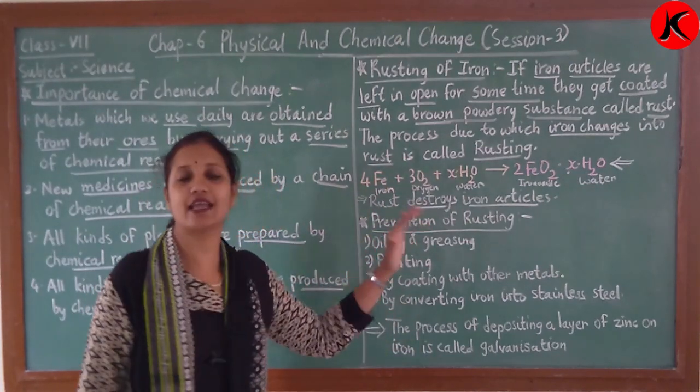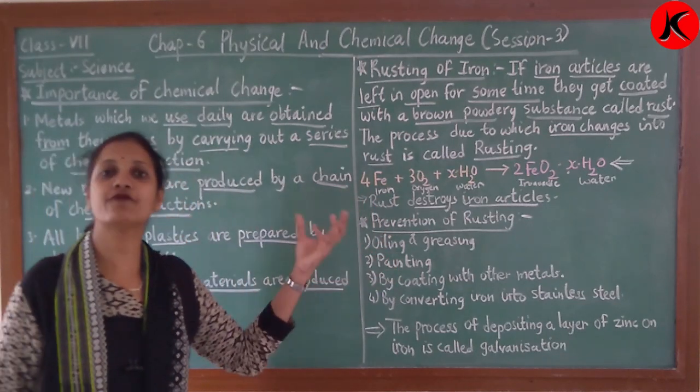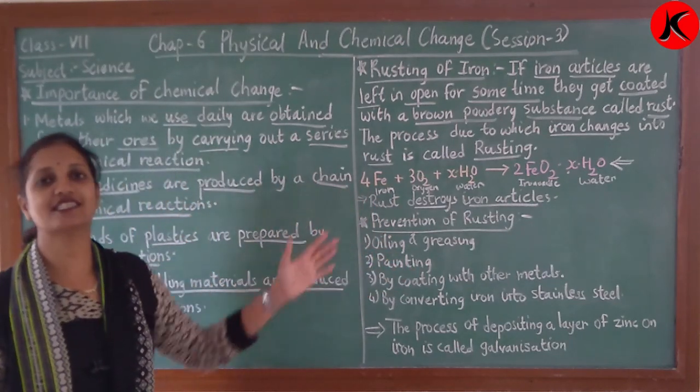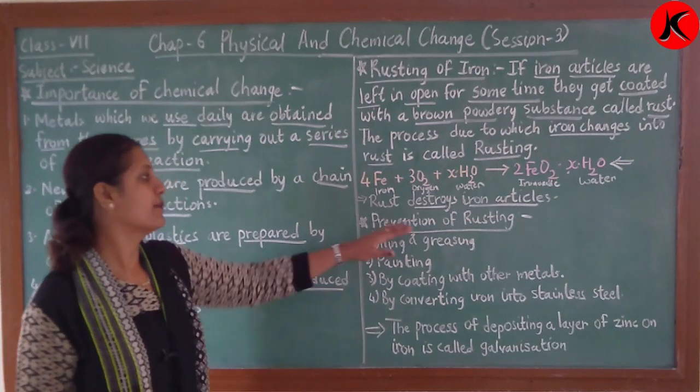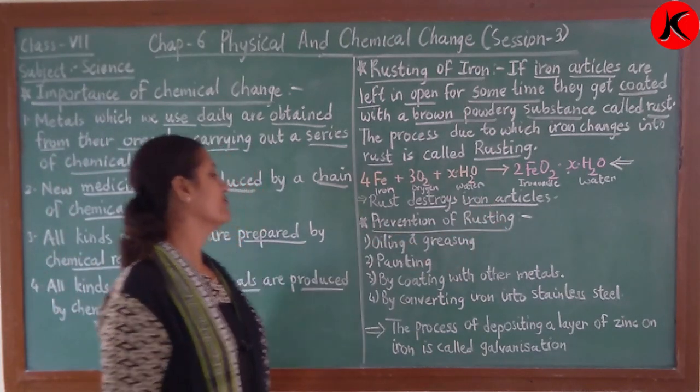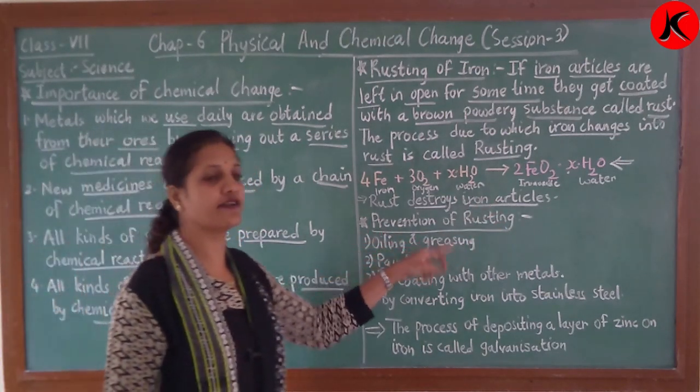Now how can we prevent the iron from rusting? Okay, so those steps we are also going to see. Prevention of rusting. First is oiling and greasing.